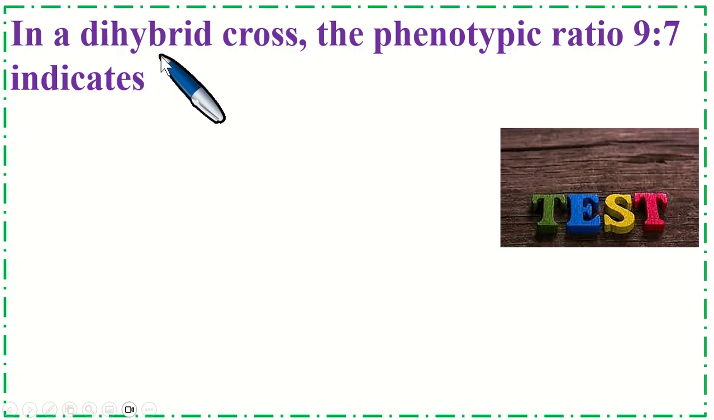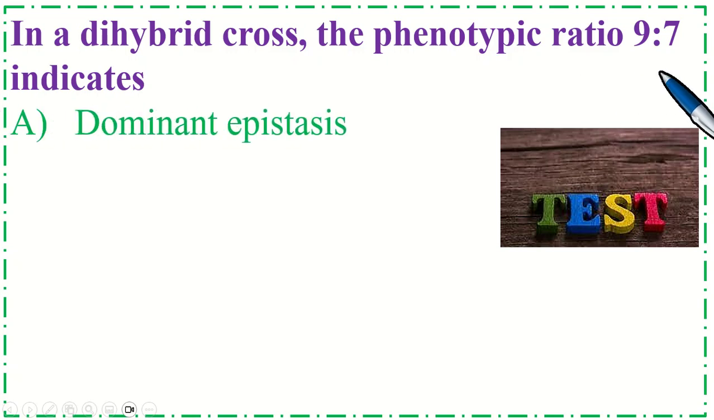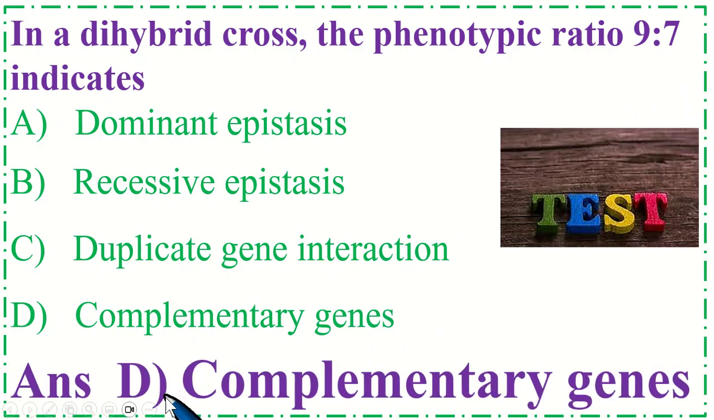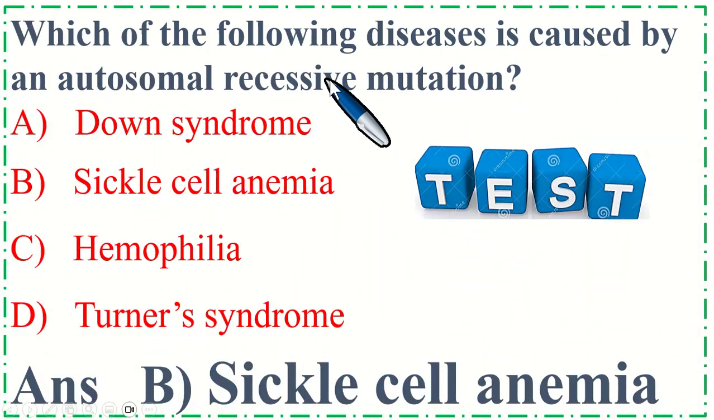In a dihybrid cross, the phenotypic ratio 9:7 indicates... correct option is D. Complementary genes. Which of the following diseases is caused by an autosomal recessive mutation?